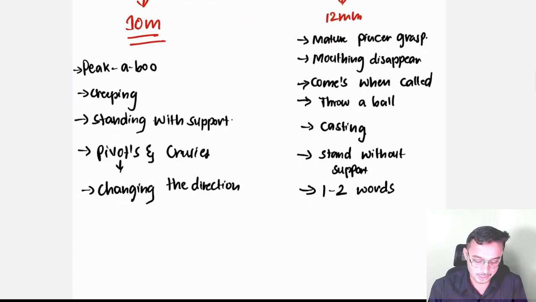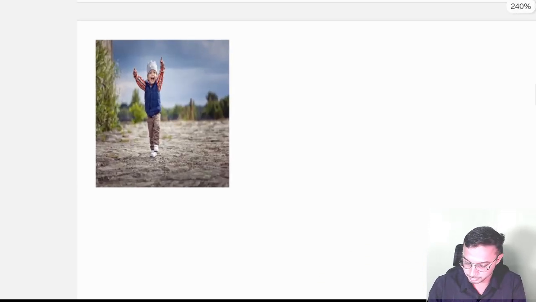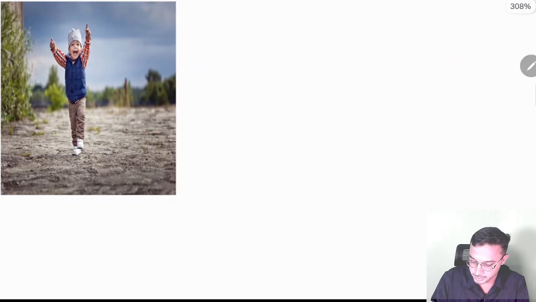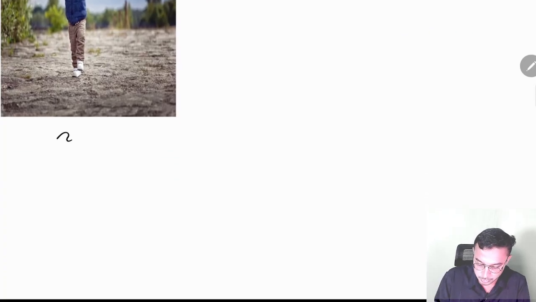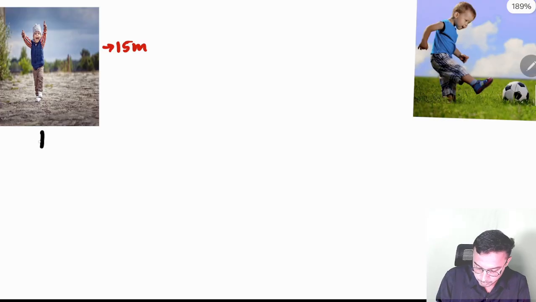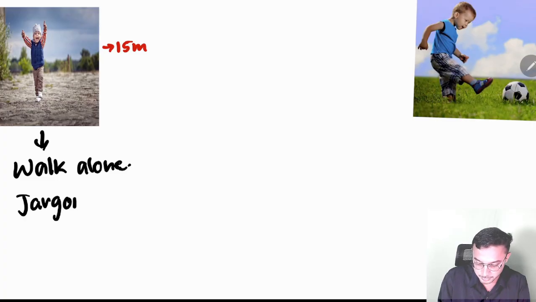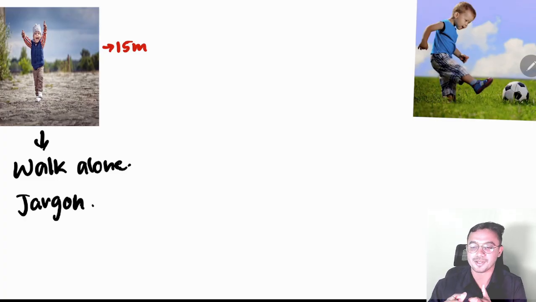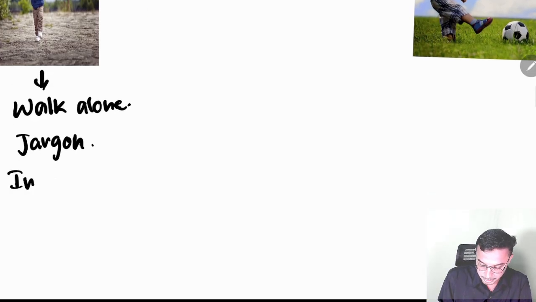And next, it's 15 months. At 15 months, what can the baby do? The baby can walk alone, okay. And jargon will come over here. Jargon speech is nothing but the baby having their own language. Babies speak in their own language, something that is not clear, and that is known as jargon. And imitates